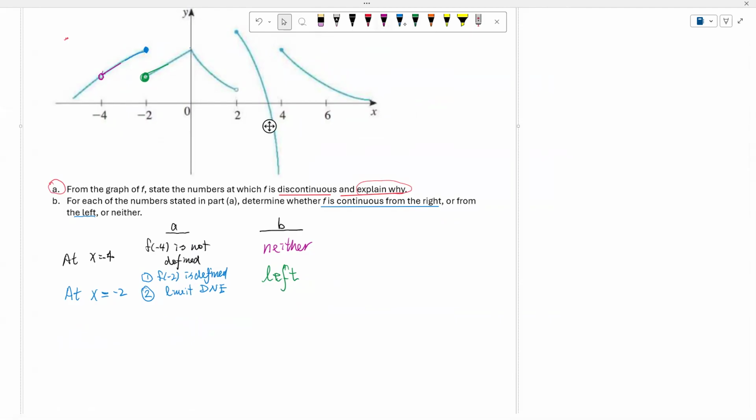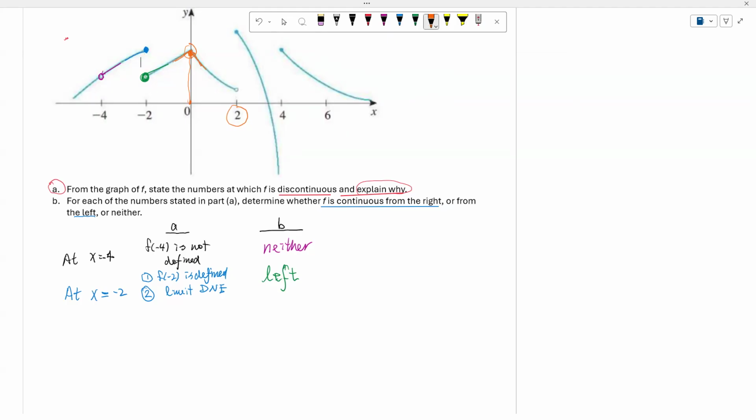Then my next number will be 2. Okay? Now, not 0, right? Because the function is continuous at x equal to 0 from the left, from the right, and also f of 0 is defined, right? The limit exists, f of 0 is defined, and also the limit is equal to f of 0. Okay, so therefore, the function is continuous at x equal to 0.